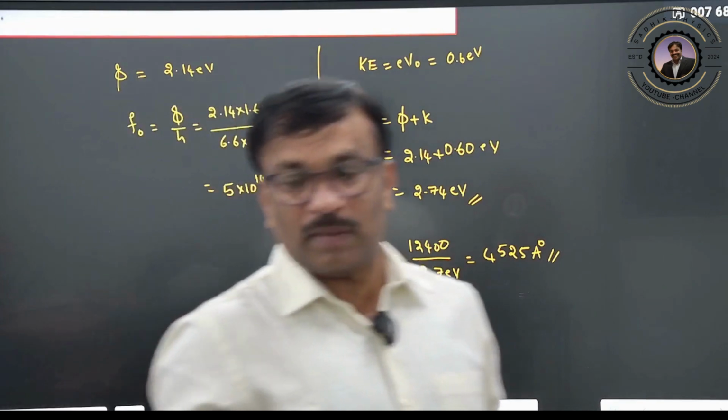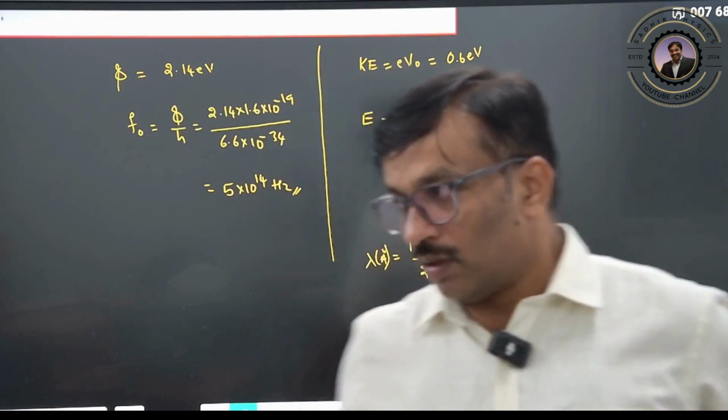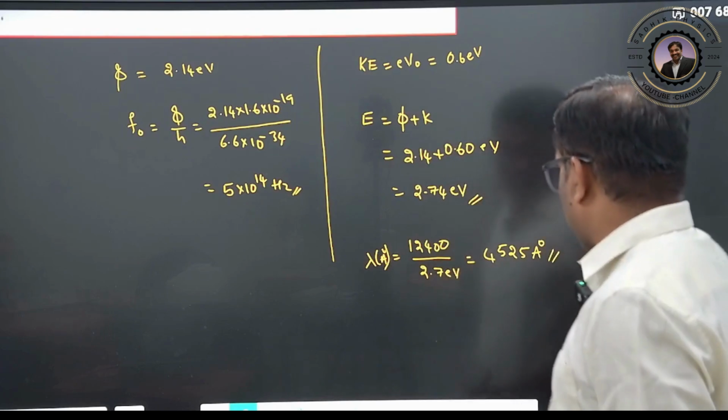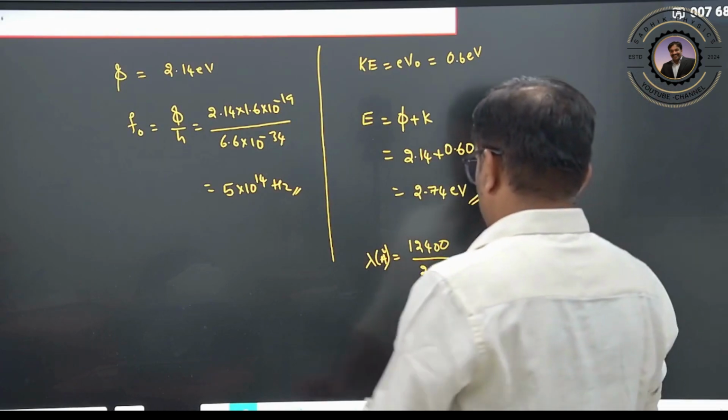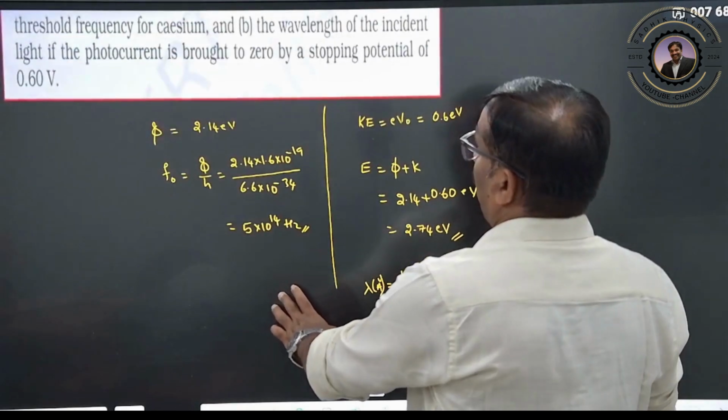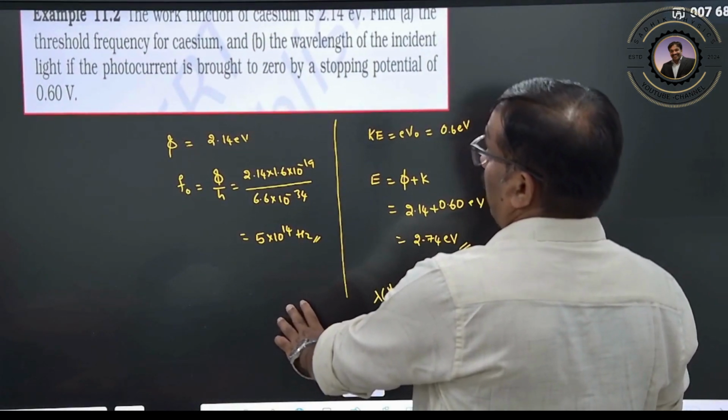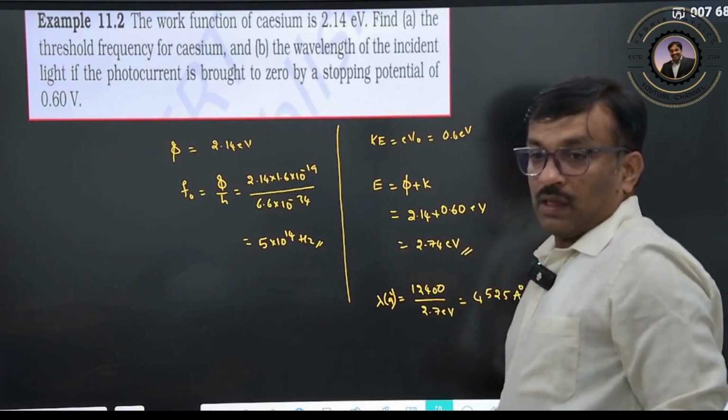They may ask you which spectrum this is. Mostly it is in the visible spectrum, nearly the violet and blue range. Clear?